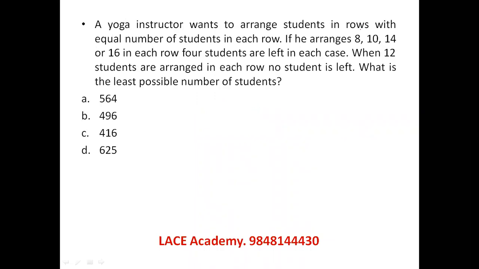Yoga instructor wants to arrange the students in rows with equal number of students in each row. If he arranges 8, 10, 14 or 16 in each row, 4 students are left. So the number of students must be the common multiple of these numbers with extra 4 because that is a remainder. And that number when divided by 12, exactly no student is left.